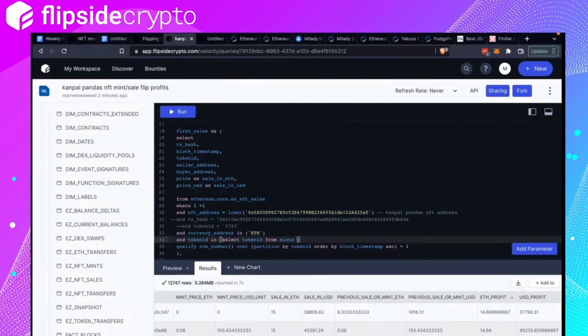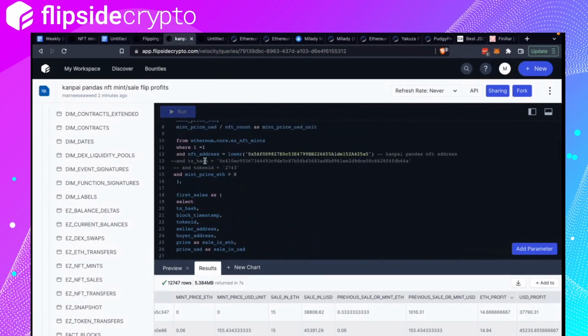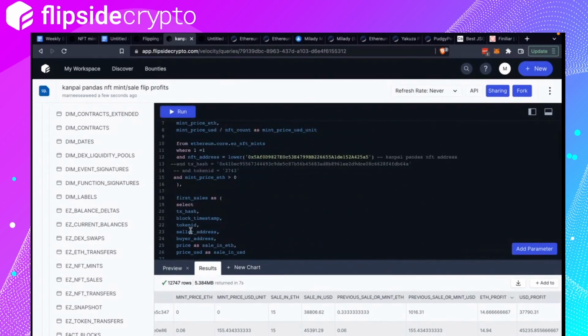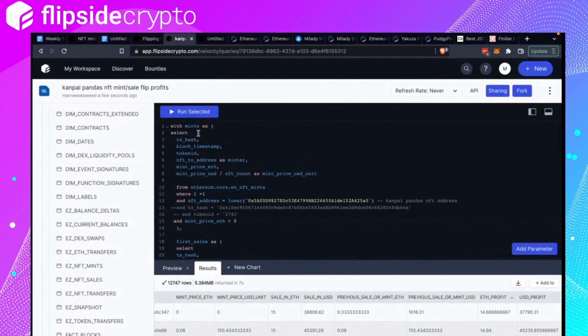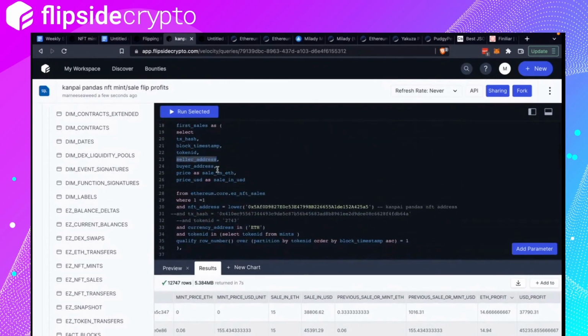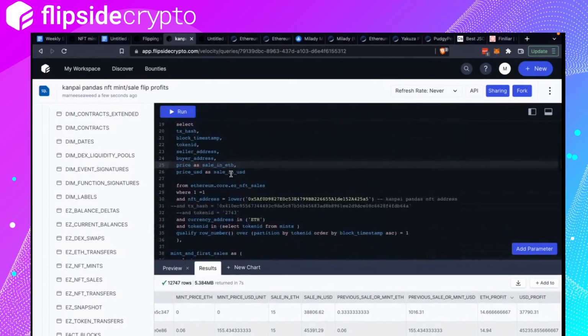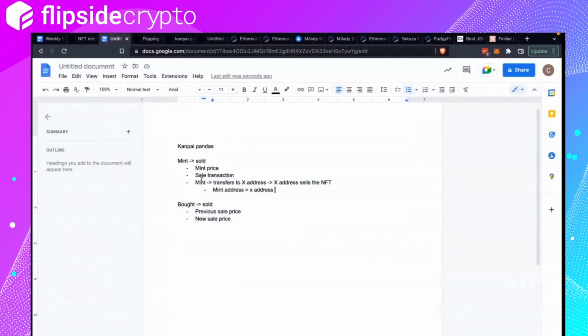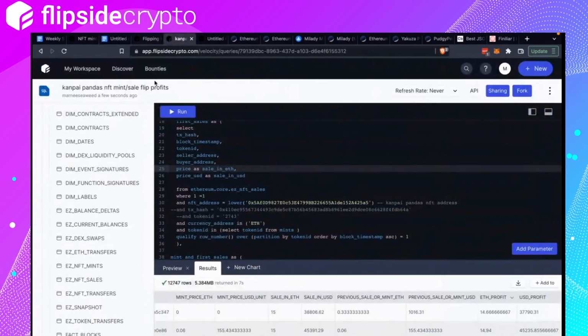So you have to join the mint table with the first sales on token ID, and then you say that you want the seller address to be the minter only. Yeah, so those are the additional things you can add on. But other than that, I think this should be good as a raw table for all NFT mints and sales in ETH.